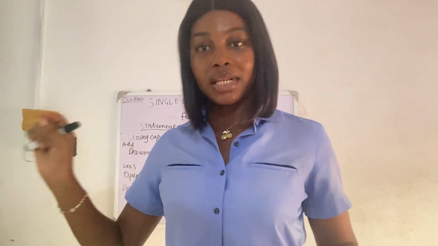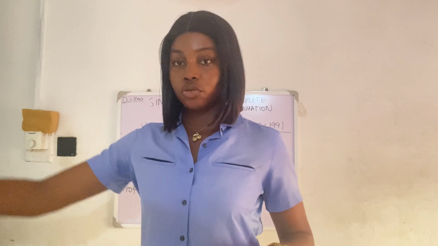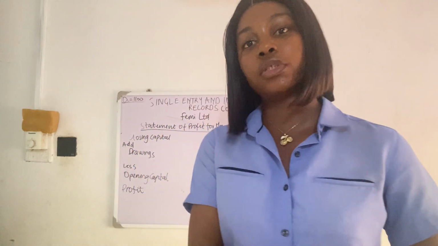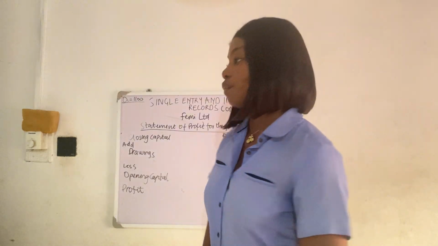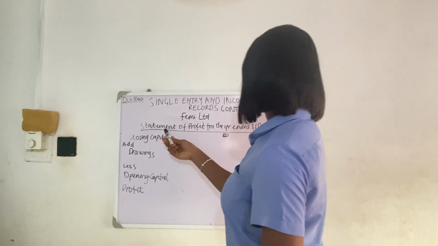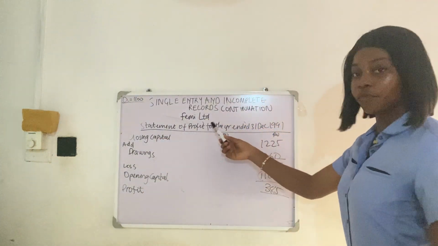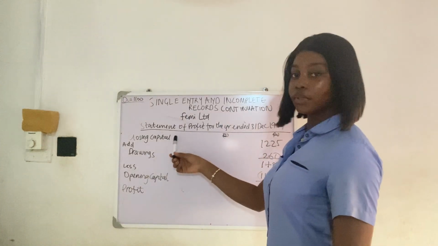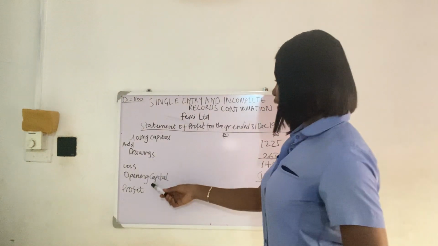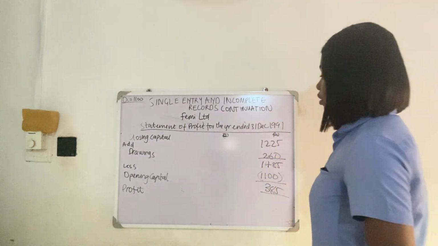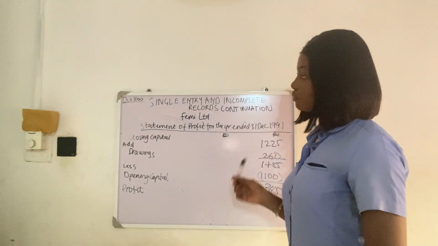Your opening statement of affairs will give you your opening capital. Remember, the balancing figure is the capital: the total of the credit side less the current liabilities gave us our capital. Then we proceeded to do our statement of profit, which is closing capital, add drawings, less opening capital to get our profit.